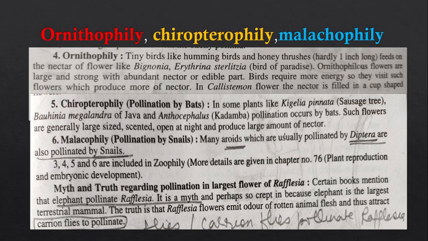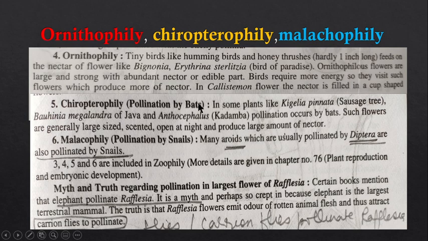Now, some other type of pollination, ornithophily, which occurs through the birds. In case of some plants, you can see here some examples are there. Bignonia. Then one plant is known as the bird of paradise. It is known as Erythrina caerulea. So, in these plants, the tiny birds, or you can say hummingbirds, are involved for the pollination.